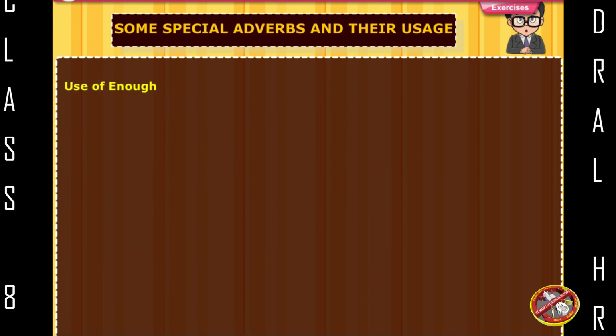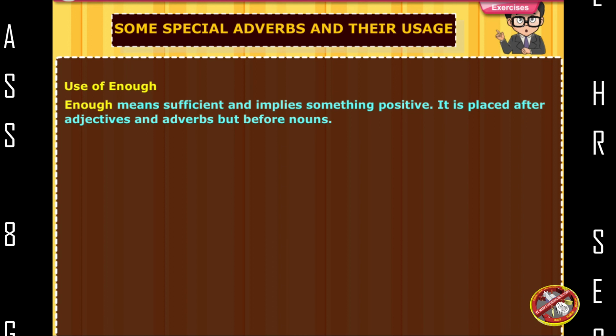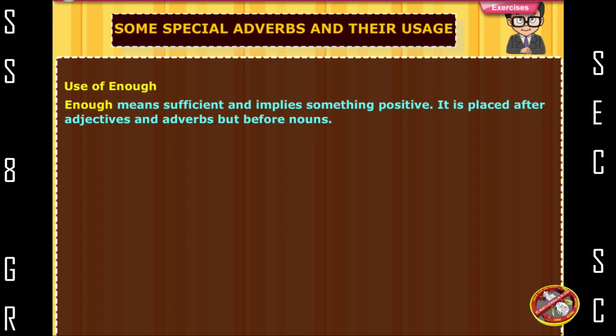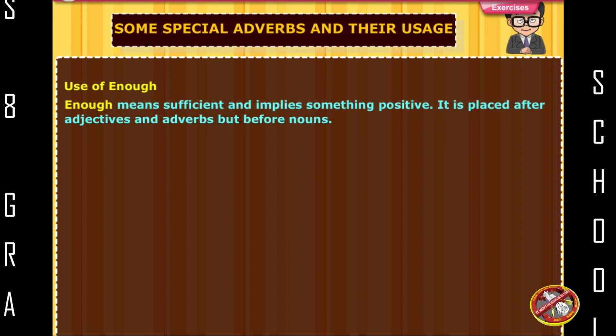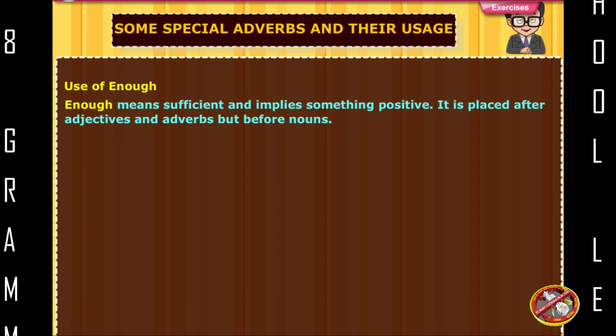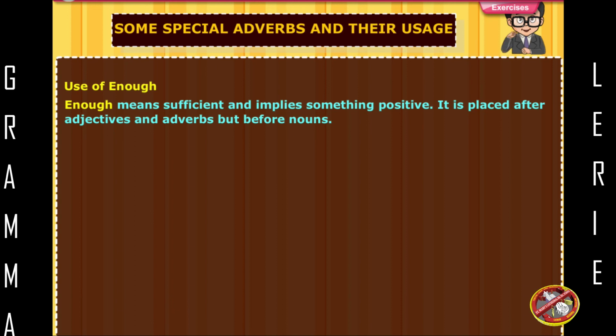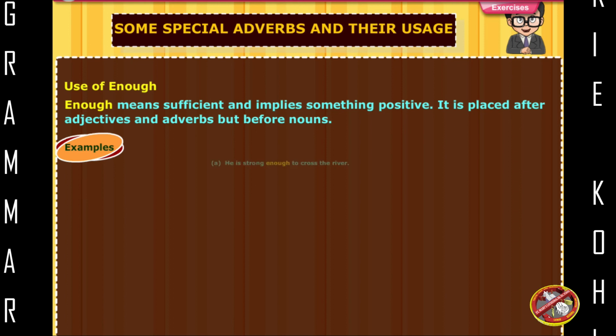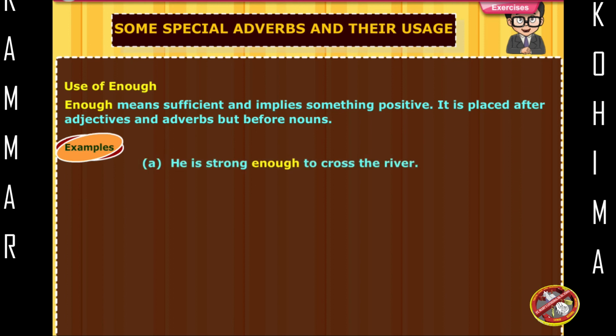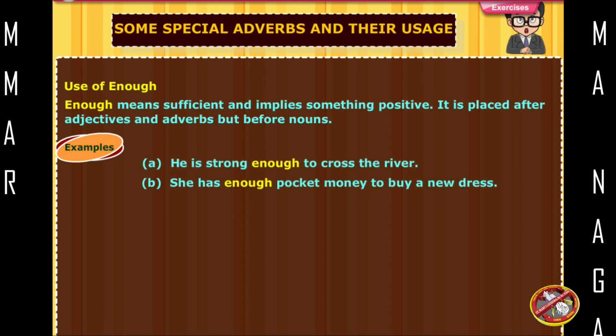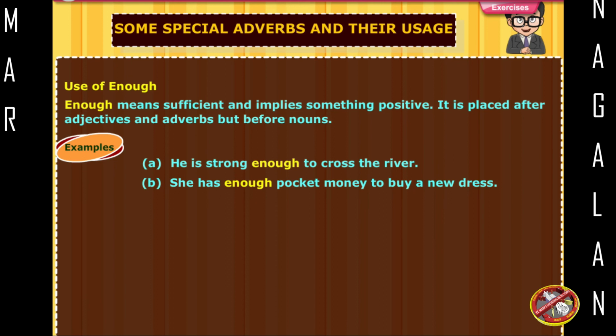Use of enough. Enough means sufficient and implies something positive. It is placed after adjectives and adverbs, but before nouns. Examples: He is strong enough to cross the river. She has enough pocket money to buy a new dress.